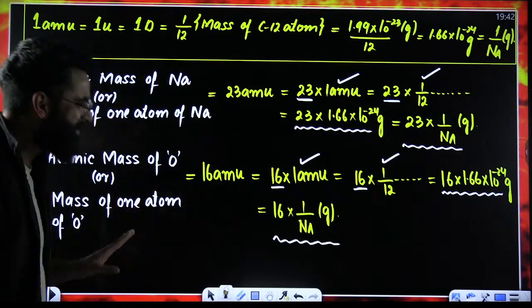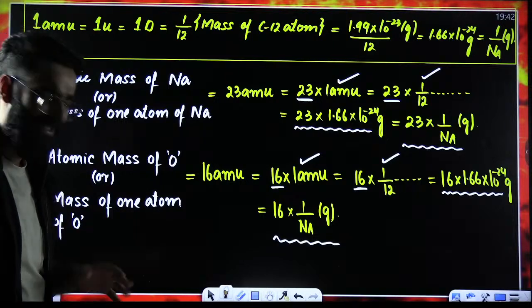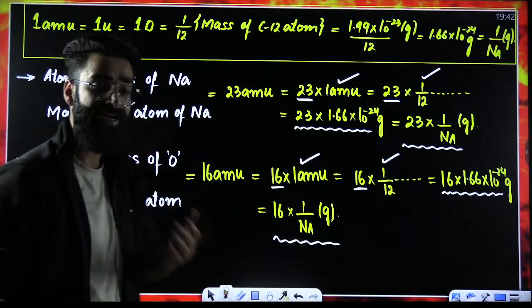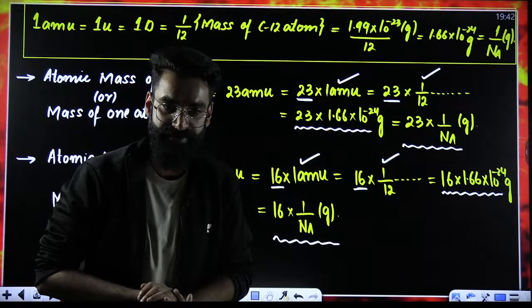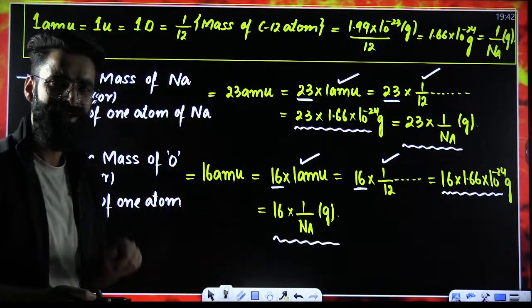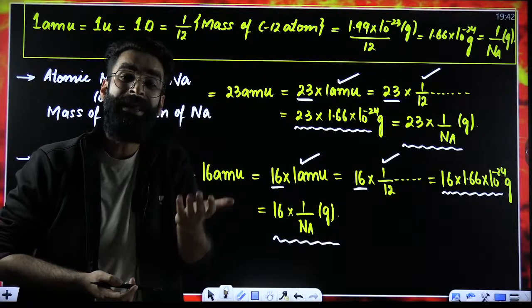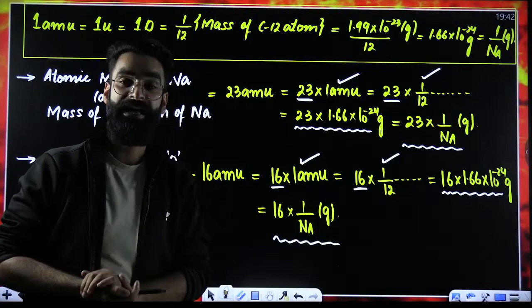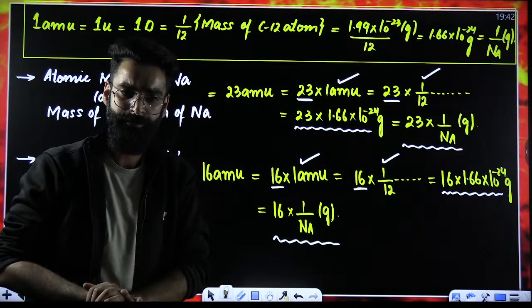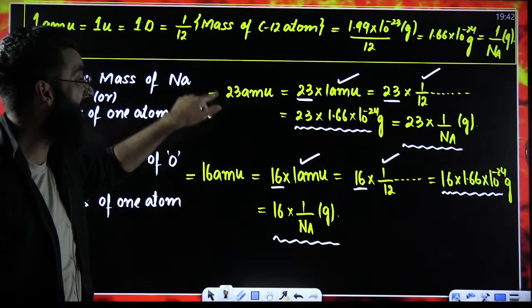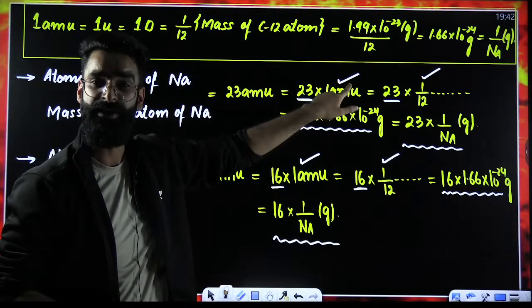Now, my dear students, if you try to analyze one thing: if I ask you what kind of information atomic mass is giving us, try to understand. Can I say atomic mass is basically telling us how many times an atom of an element is heavier than 1 AMU? You can check it out. Over here you can say one atom of sodium is 23 times heavier than 1 AMU.